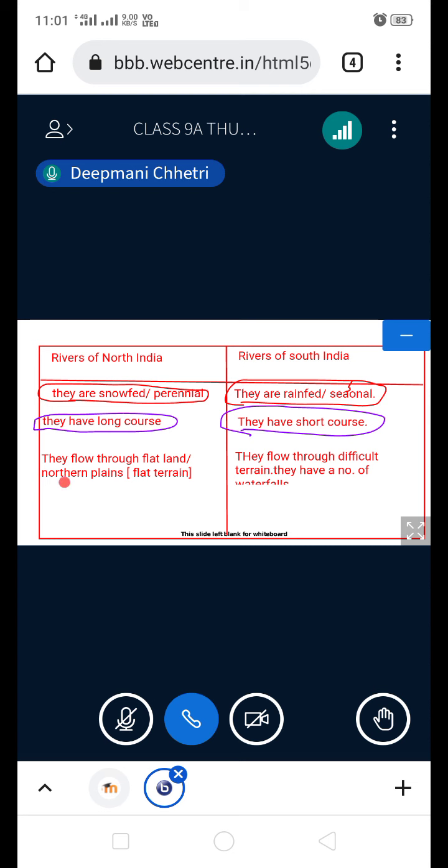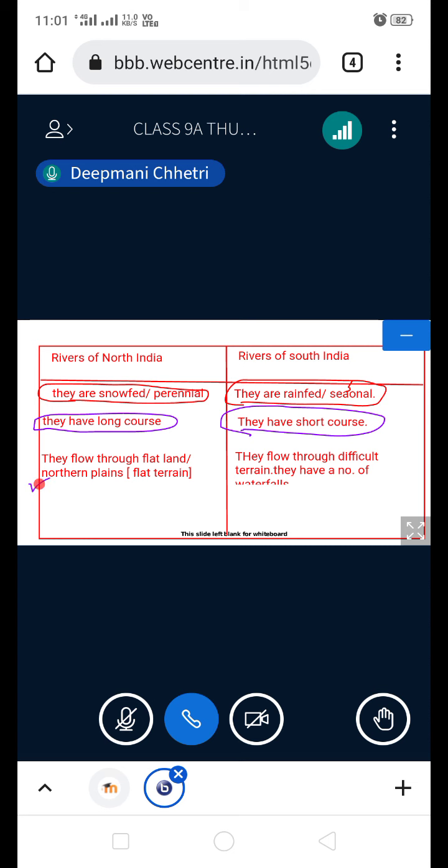Next one, point number 3, they flow through flat land. The rivers of North India, as I already told you, flow through the plains. Many of you have seen that river Ganga, river Brahmaputra, and other rivers are flowing through plains. In the plains, it is possible to sail if the river does not have any waterfall or any sort of ups and downs. If it is flowing through a flat land, it is possible to use it for navigation.